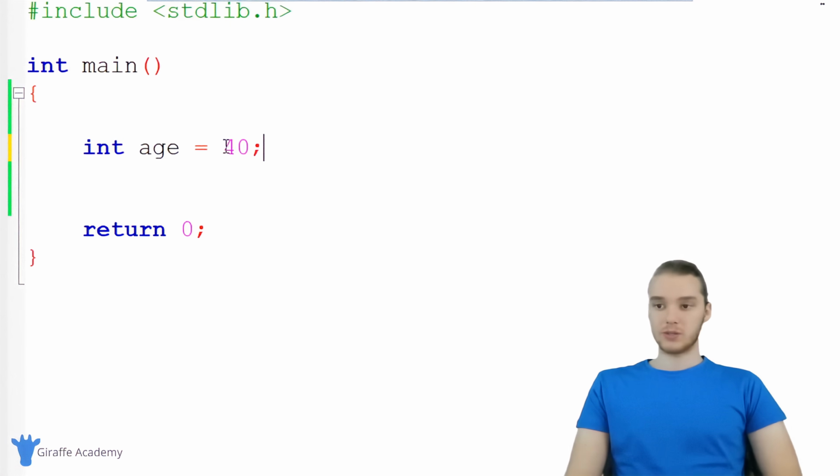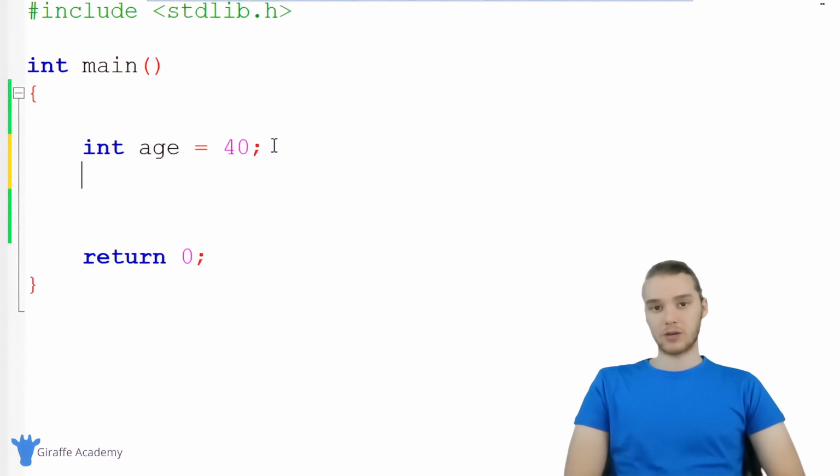Now, whenever we want to use an integer in C, we always just want to type out the number. So you'll notice I'm not putting quotation marks or parentheses or anything around this. I'm just typing out the number like that. And now we actually have our variable age.